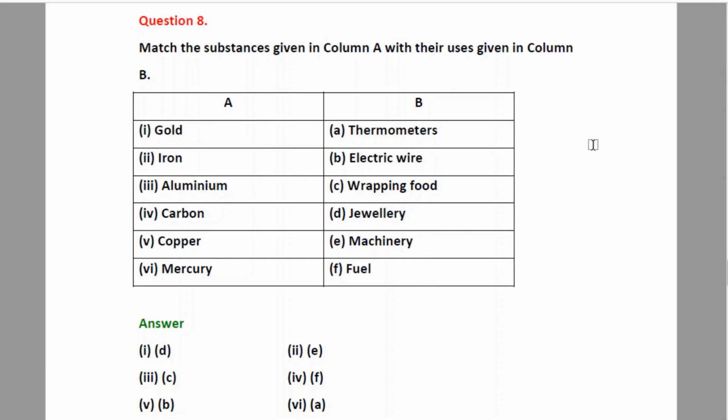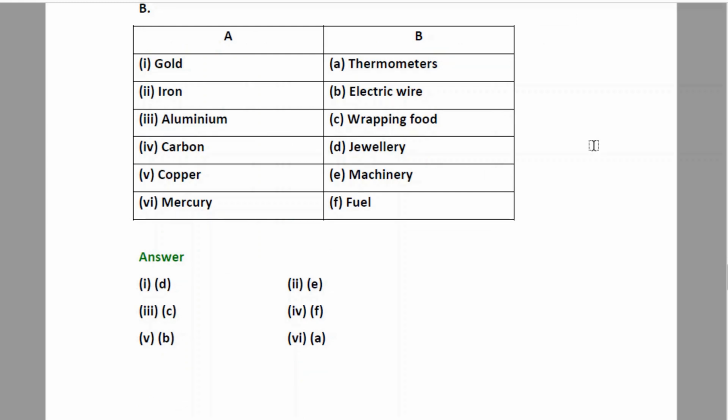Question number 8. Match the substances given in column A with their uses given in column B. First option is gold. We all know that gold is the most common metal used for jewelry. Next, iron. Iron is used for machineries. Aluminium, as we have discussed earlier, is used for aluminum foils for wrapping food. Carbon. Carbon is used as fuel. Mostly we have the carbon based compounds which are used as fuels.